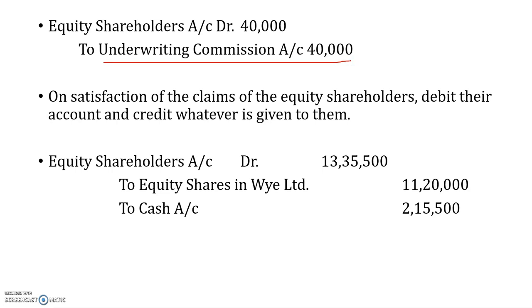So from the equity shareholders only it has been written off, and to underwriting commission rupees 40,000. So on satisfaction of the claims of equity shareholders, on satisfaction of these claims, what is done is debit the account of equity shareholders and credit whatever is required to be given to them.